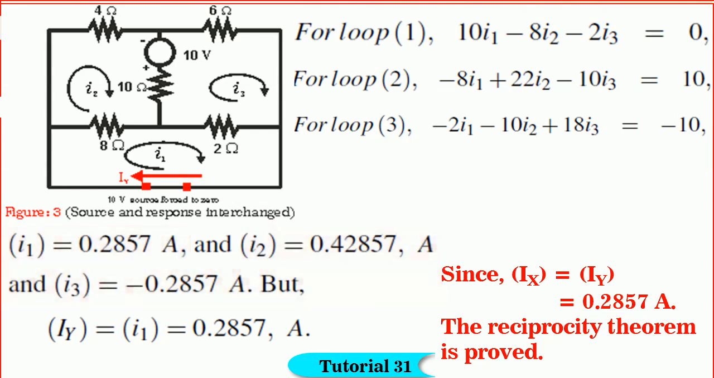0.2857 amperes. But Iy is equal to I1 and that is equal to 0.2857 amperes. We have got it. So, friends, since Ix is equal to Iy is equal to 0.2857 amperes, the reciprocity theorem is proved.